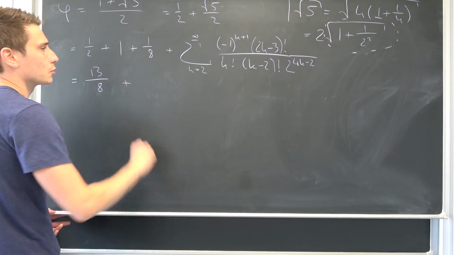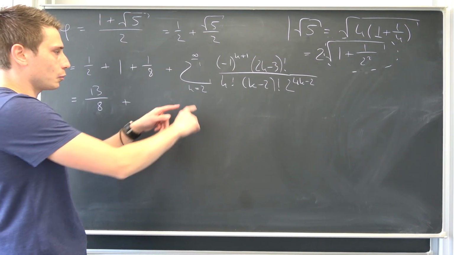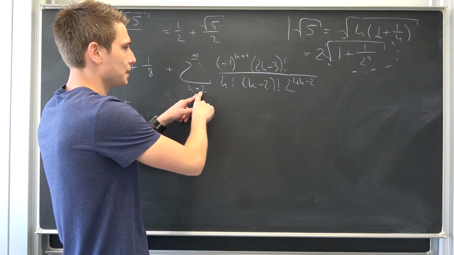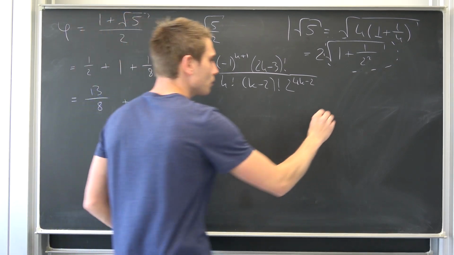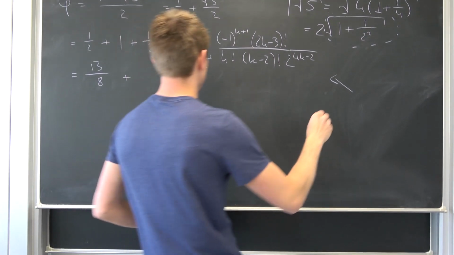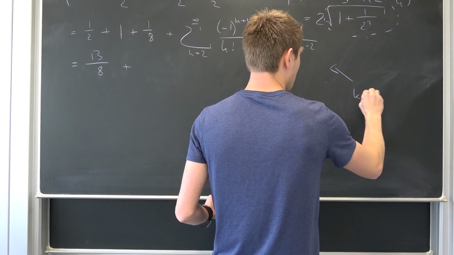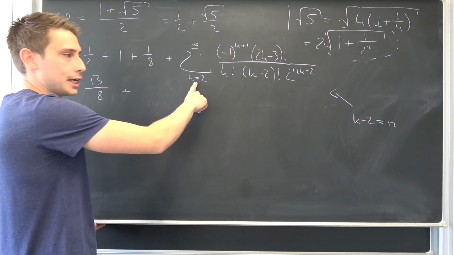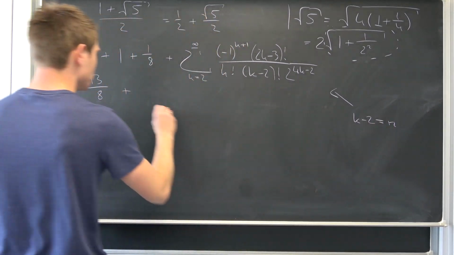And also, why not shift the index to 0 right here? This is what you are going to find on Wikipedia, for example. If we shift it to 0, we are going to make a new index, namely k minus 2 equal to n, because then if we plug in k equal to 2, n starts at 0.